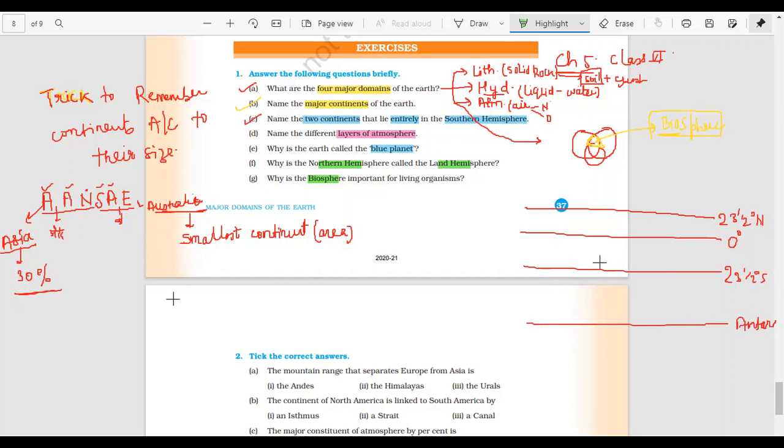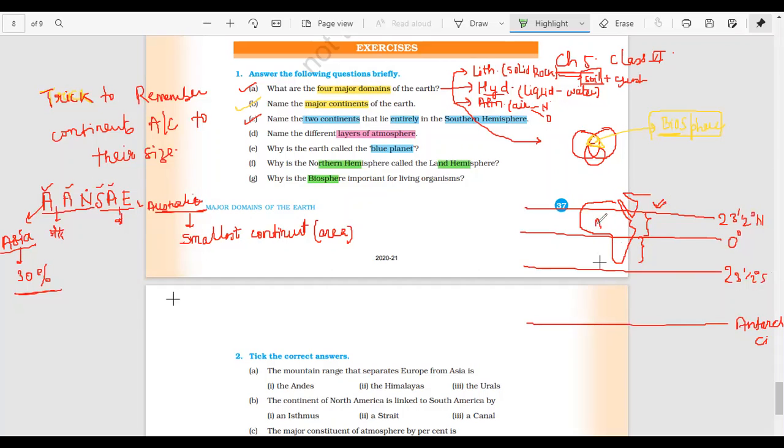Now here is Africa, which lies in both the northern hemisphere, as you can see this portion, and also some portion in the southern hemisphere.